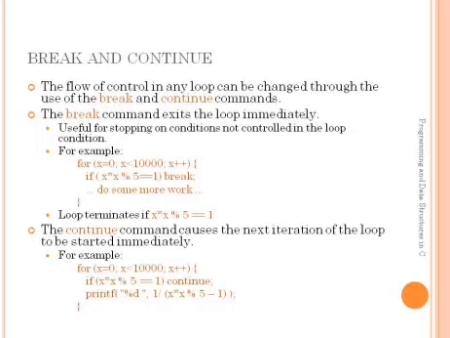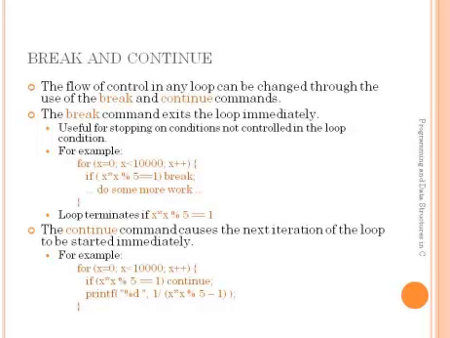Then the condition is 1 modulus 5 equals to 1. That is true, so the control goes to the continue statement. Whenever it sees the continue statement, it simply skips the following code and starts with the next iteration.